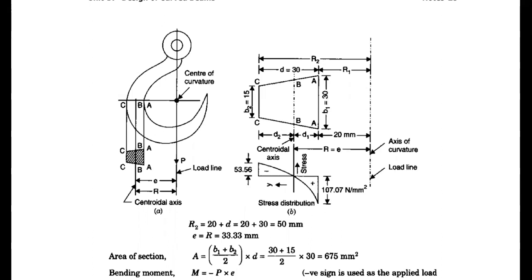So there is no discussion regarding that particular point. But the important point is the distance from the load line to the centroidal axis. You are not supposed to draw it to scale. Just simply draw a line and mention that it is R. This is a very, very important thing. As already mentioned, at section A you have some type of loading condition, and at cross section CC you have another type of loading condition, tensile and compressive alternatively, as we discussed earlier.